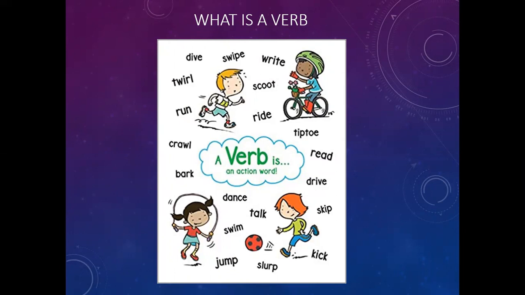Verbs tell us what a person does, what state of being a person is in, what a person or thing has, or the state in which a person or thing is. For example, Fatima sings the national song. What does Fatima do? Sings. We are very excited today. What state of being is a person in?